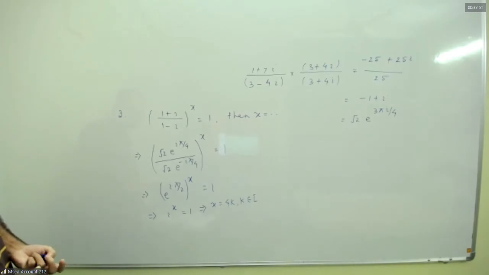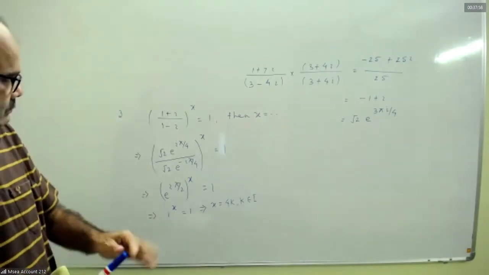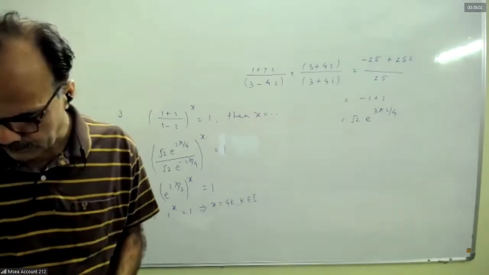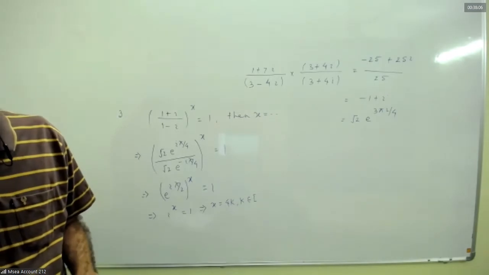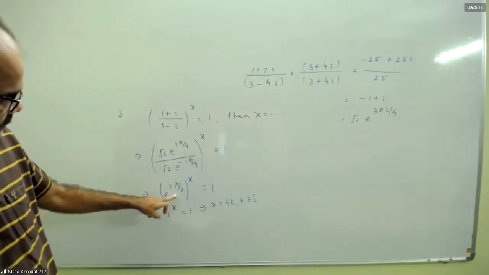Even x can be a negative integer also. Yes, sir. Sir, I didn't get the last step, sir. Yes, this one? I have x equal to 4k.